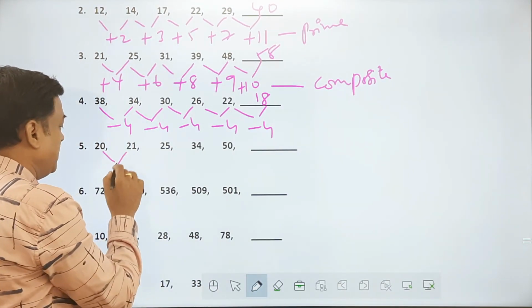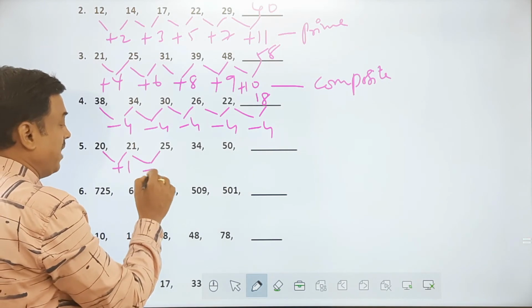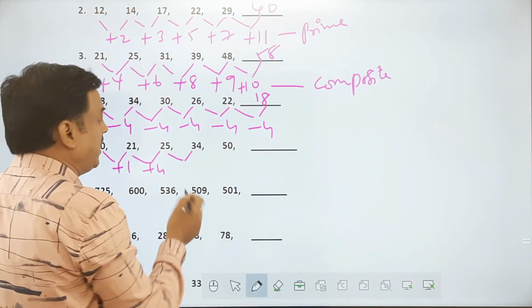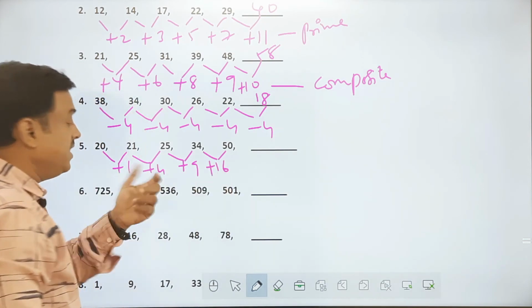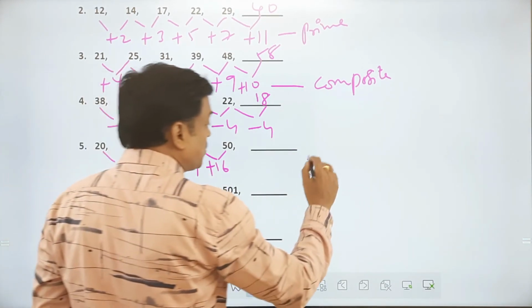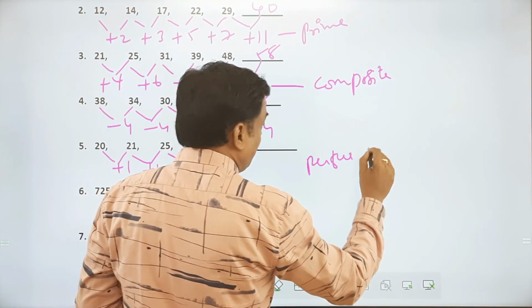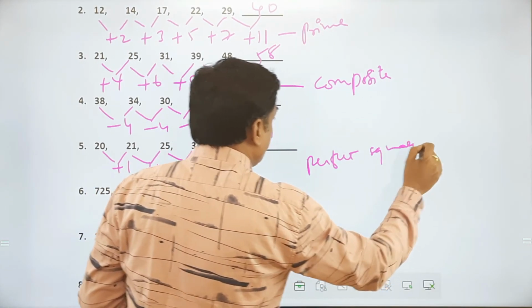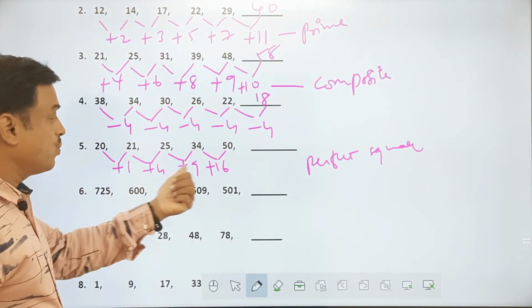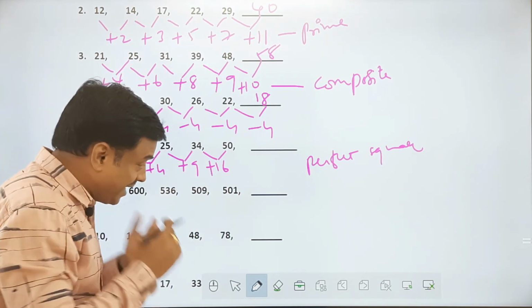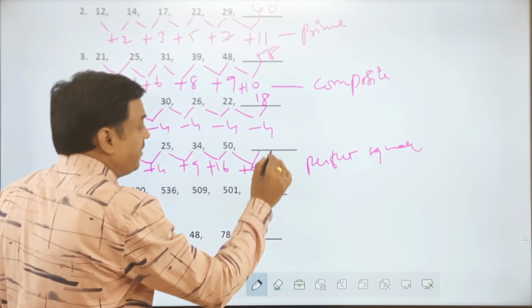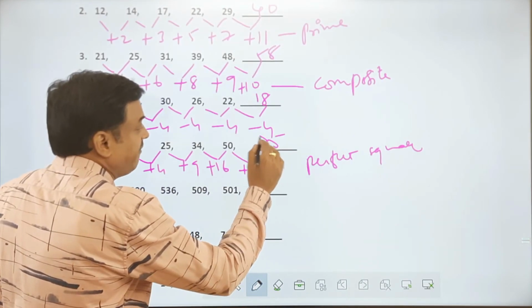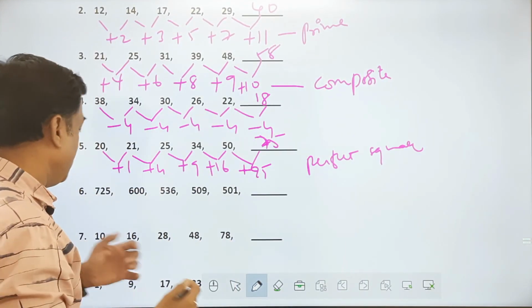Next one here, it is increasing by 1, it is increasing by 4, this is increasing by 9 here, and the next one it is increasing by 16. What are these numbers? If you recognize, they are perfect squares. Am I right? Perfect squares. And if you observe what I said, 1 square, 2 square, 3 square, 4 square. So if I recognize them, I'll be fast. Next, I should add 25, which makes it 75 here. 75 is the number.